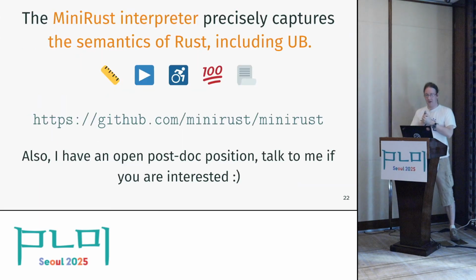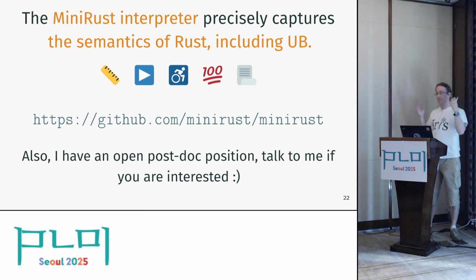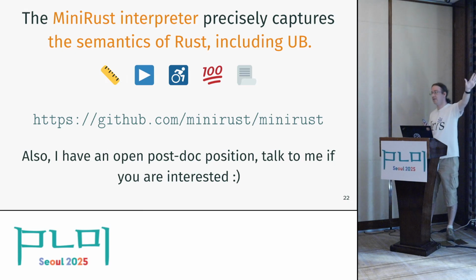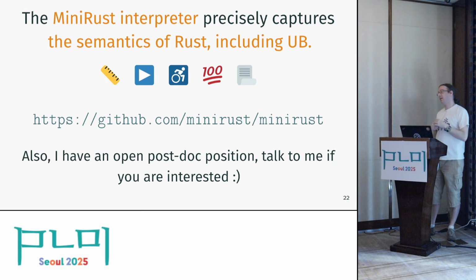All right, so this was MiniRust, which is an interpreter that precisely captures the semantics of Rust and whether a program has undefined behavior. I'm myself also involved in the Rust project, so I can also talk to the people there and advocate for this to become part of the official specifications. I'm head of the operational semantics team, and I'm in contact with the specification team, which is kind of the Rust version of the editor. And generally, so far, the reactions have been very positive. People are excited about actually getting a formal, authoritative spec into Rust. So I think we are on track for this to become, eventually, an actual part of the official Rust specification, fully formal, accessible, and executable, and covering all of the language.